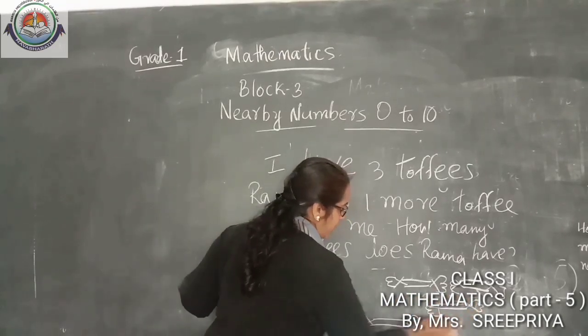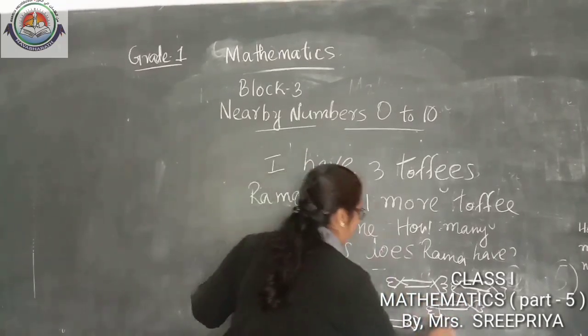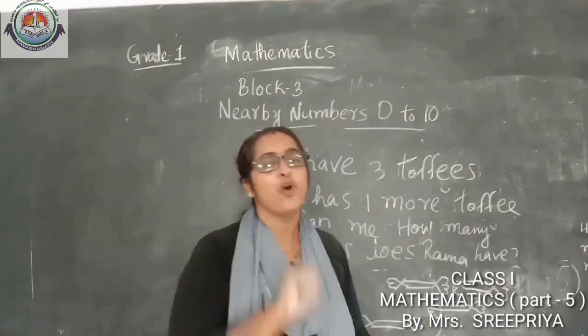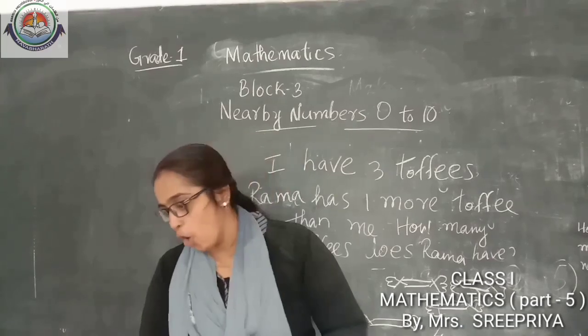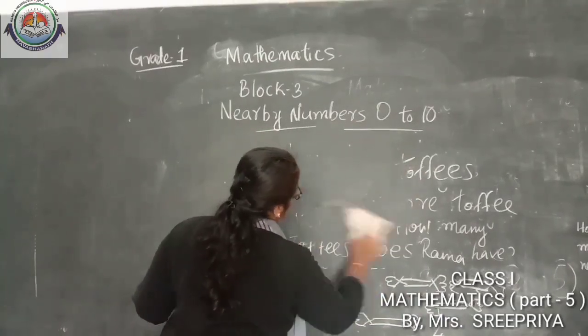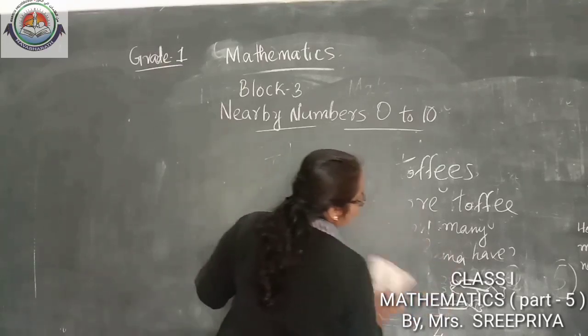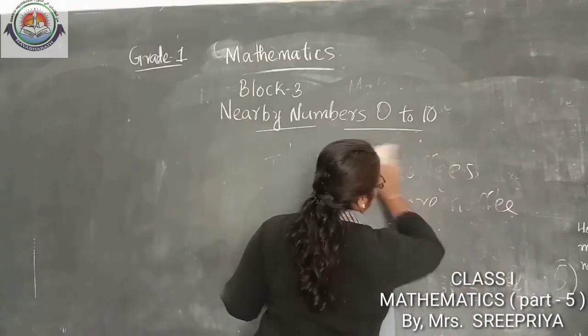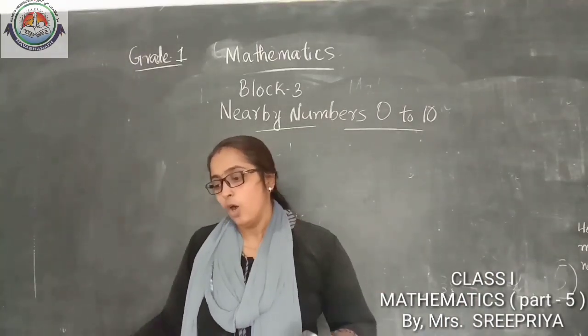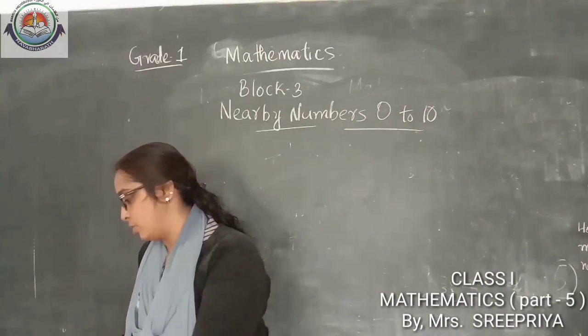1, 2, 3, 4. Very good. That means 3 and 1 more 4. Very good. Yes. So you understood more? 1 and 1 more 2. 2 and 1 more 3. 3 and 1 more 4. 4 and 1 more 5. Yes. Okay.